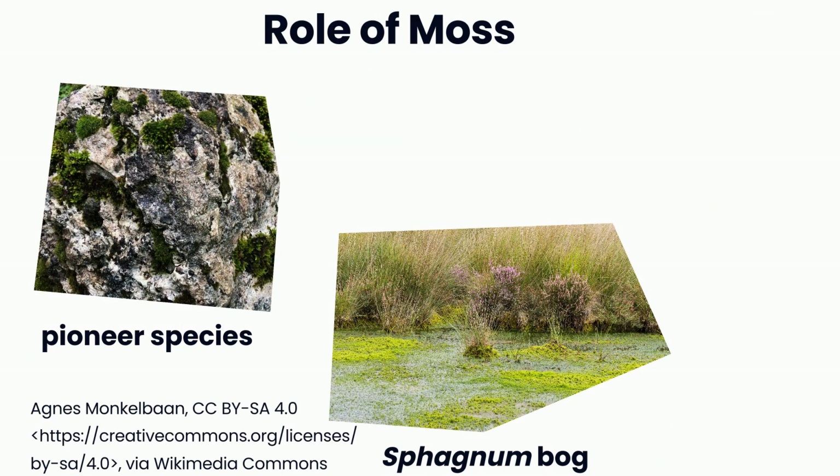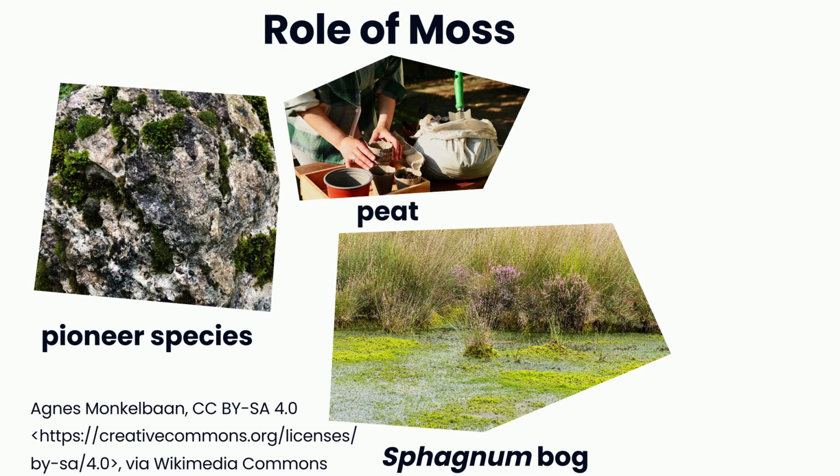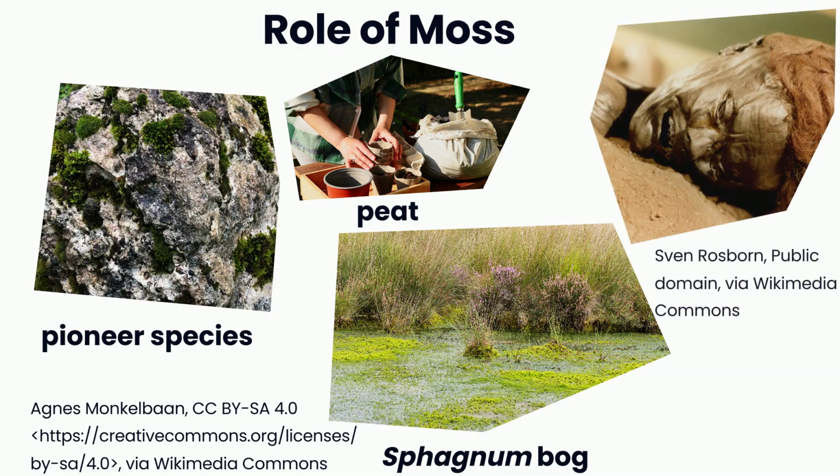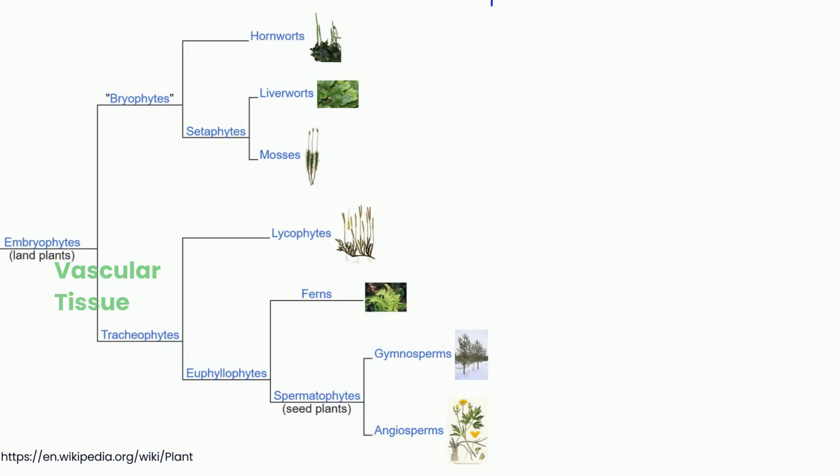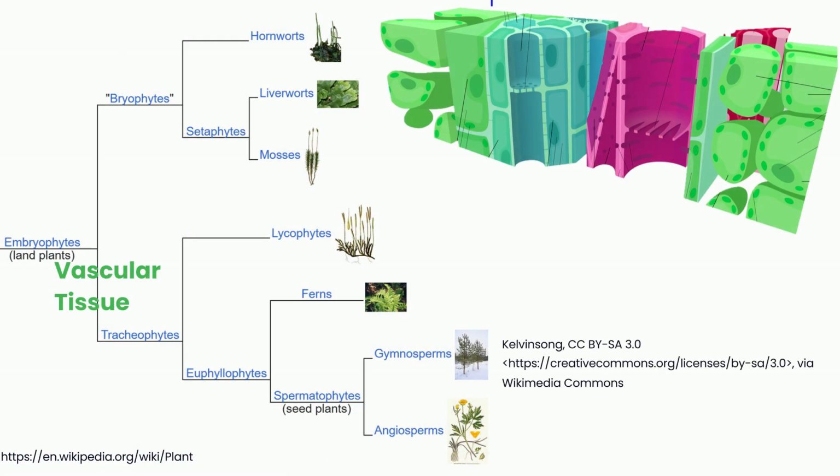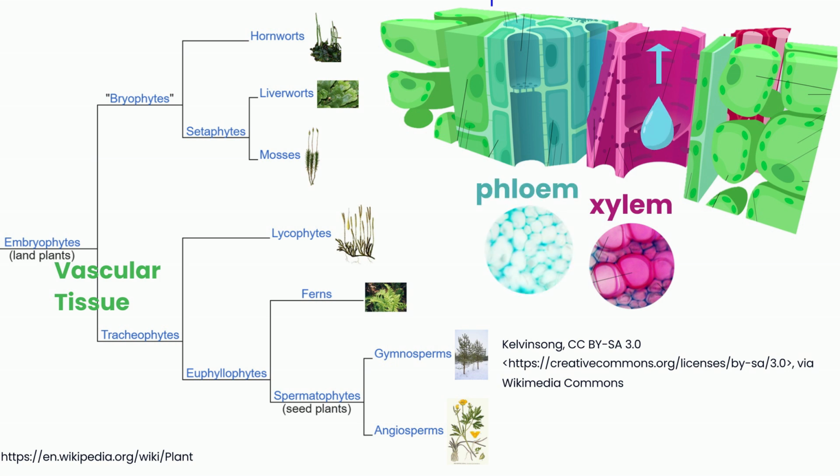Sphagnum is a species that is common on the edges of bogs. The moss forms peat that can be used as fuel or as mulch in gardens. The tannins from the sphagnum and low oxygen conditions have allowed some human remains to be preserved in bogs for thousands of years. All other plants have vascular internal transport tissue. Xylem transports water from the roots. Phloem carries sugars produced by leaves to the rest of the plant.